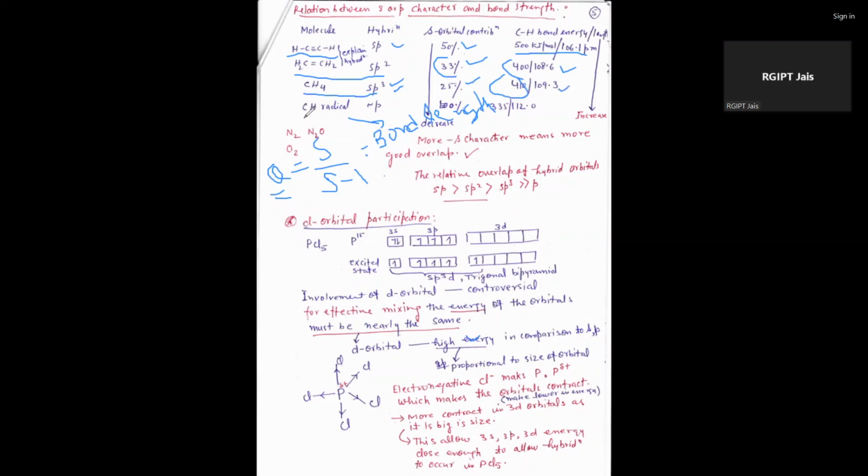And if we take an example of a radical, radical means only a p vacant orbital. Here the percentage of s character is 0, and the bond energy in this case is 33 kilojoule per mole, and the bond length is 112 picometer.